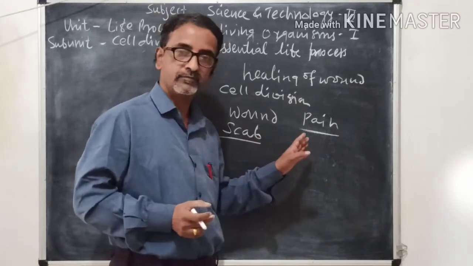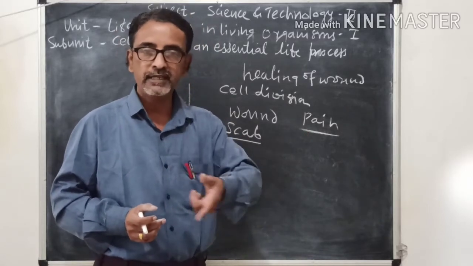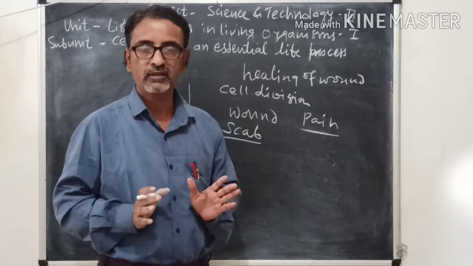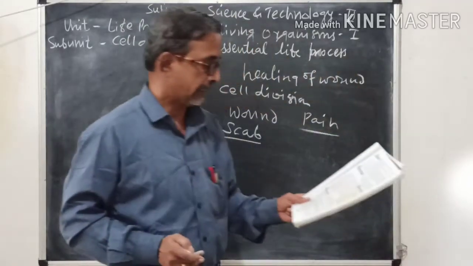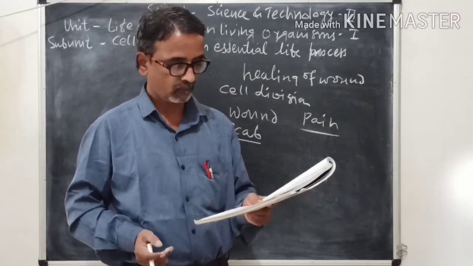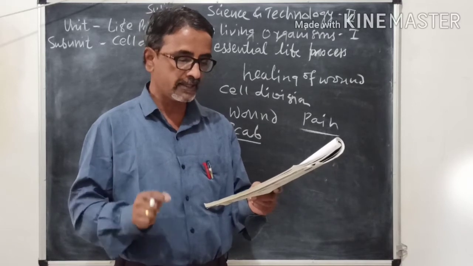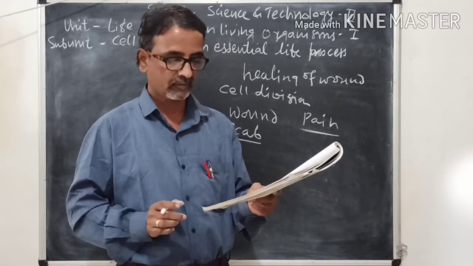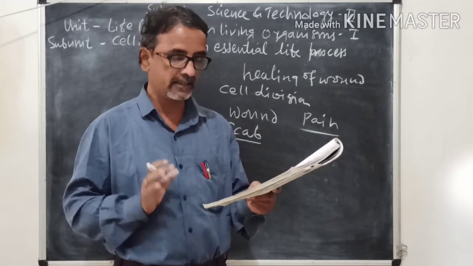In that part, cell division takes place fast, and that part is recovered. So that is about plants. Then the fourth question: how does the growth of any living organism occur? Does the number of cells in their body increase?